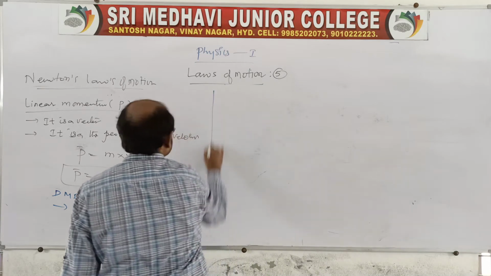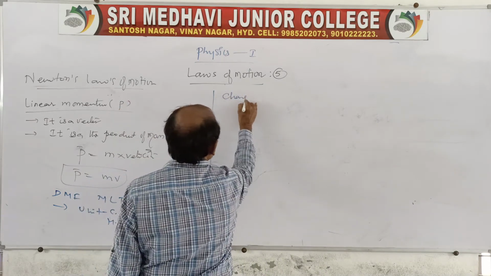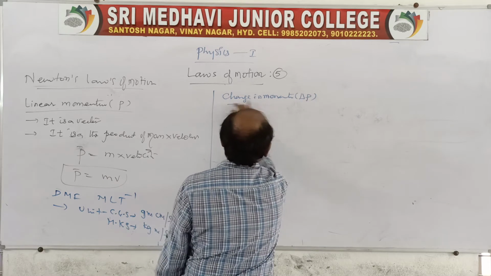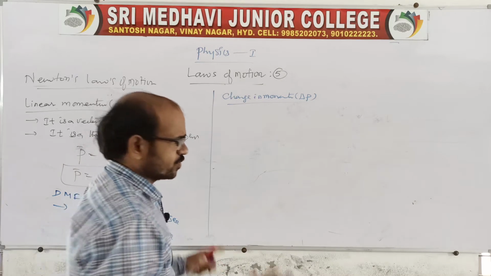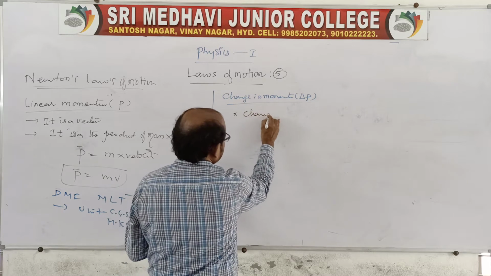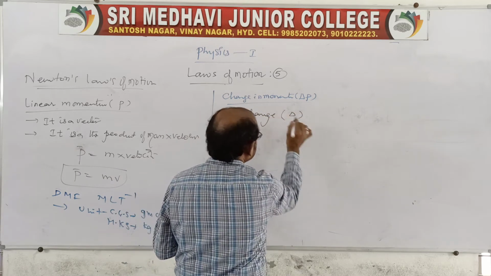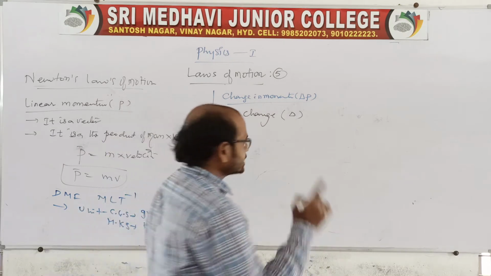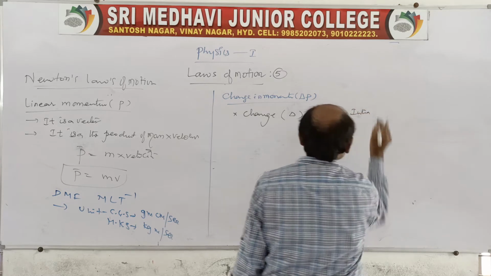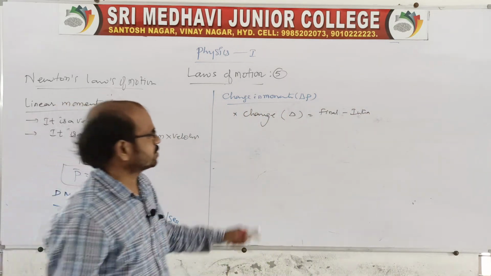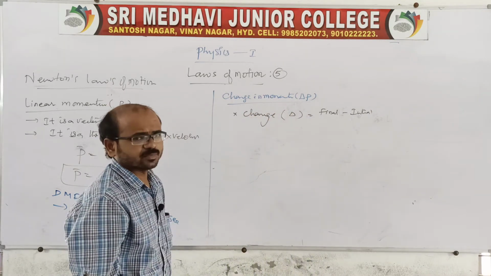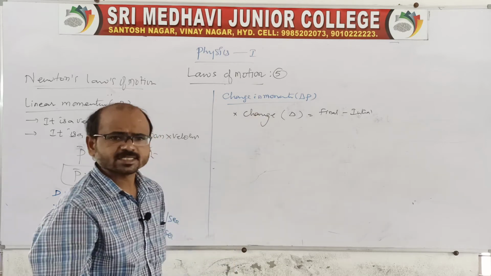I'll tell you another one here: change in momentum, which we can say is delta P. You remember, one thing I'll tell you, it is basic: change we can indicate by delta or by D. Change is always final minus initial. Suppose I want to tell you change in momentum, so delta P is final momentum minus initial momentum.